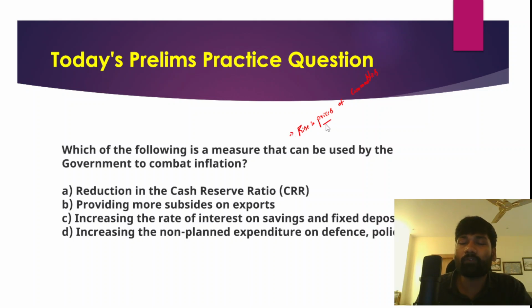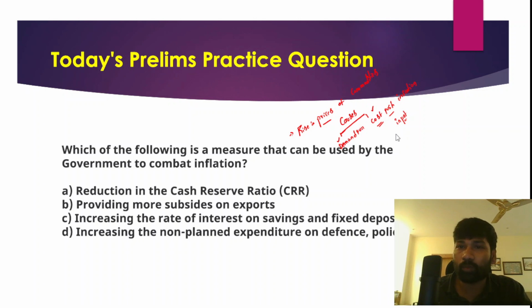Right, so there are a number of factors which cause inflation. Now, what are the causes of inflation? When we talk about the causes of inflation, there are two types of causes. One is demand pull inflation, and the second category is cost push inflation. In demand pull inflation, if the demand for goods and services increases, then the prices of goods would also increase. And in case input costs increase because of internal and external factors, then also it would cause inflation.